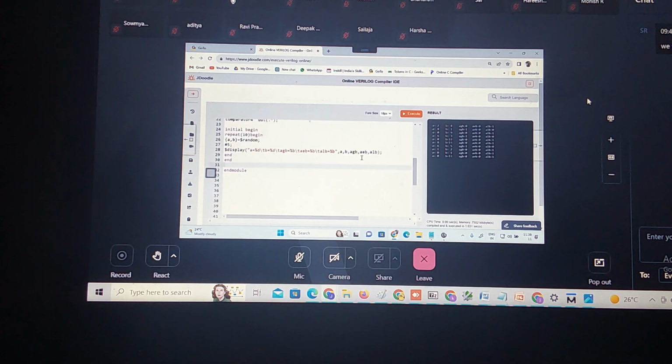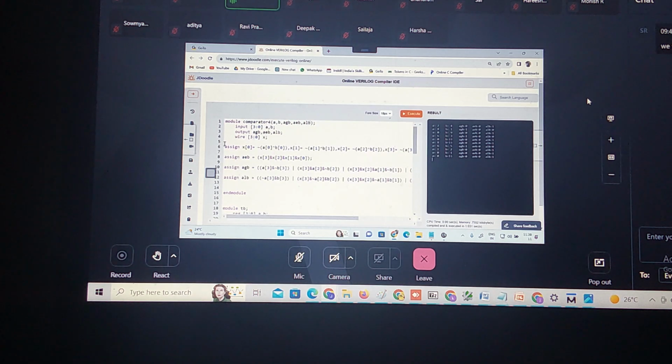Did you understand the logic of this? How will this work? 4-bit magnitude comparator.